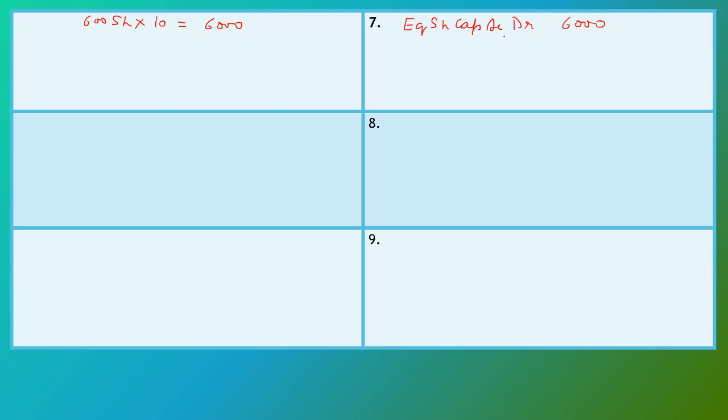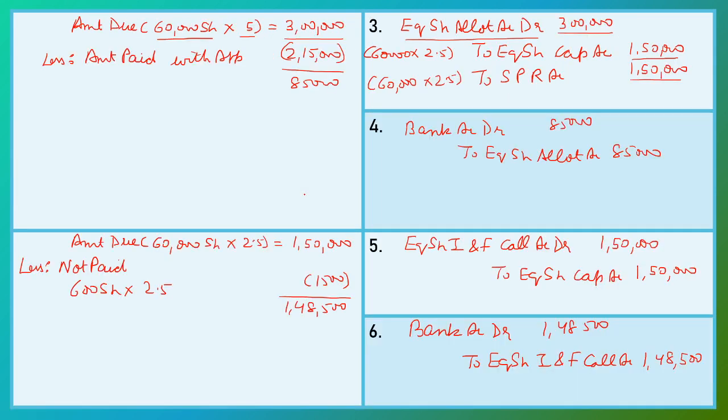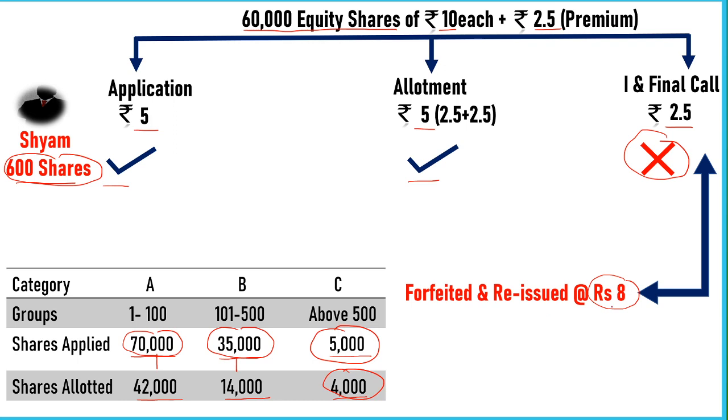Now first we credit that installment which is not paid by the shareholder. Here the shareholder does not pay first and final call of rupees 2.5 per share. So to equity share first and final call account, here the shareholder does not pay on 600 shares at the rate of 2.5, that is 1500. So 1500 is not paid by the shareholder, and the amount which is paid by the shareholder is transferred to share forfeiture account, that is 4,500.